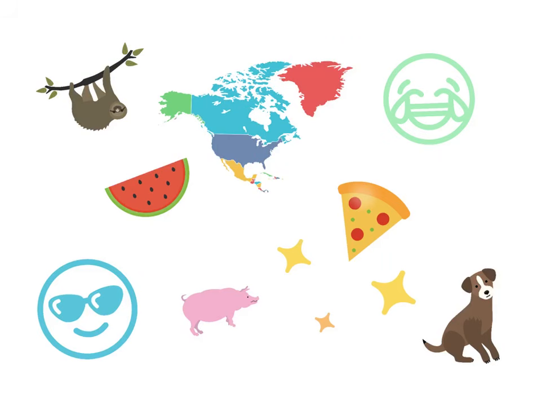I made this last slide all ideas for you to write about. So you can write about a feeling. You can write about a favorite animal like a sloth, a dog, a puppy, a cat, a bird. You can write about your favorite foods, ice cream, pizza. You can write about weather or seasons, summer, fall, hot weather, cold weather, rainy weather. You can write about different parts of the country, different parts of the world. There's so many options to write about when it comes to poetry. It is all up to you to be creative.